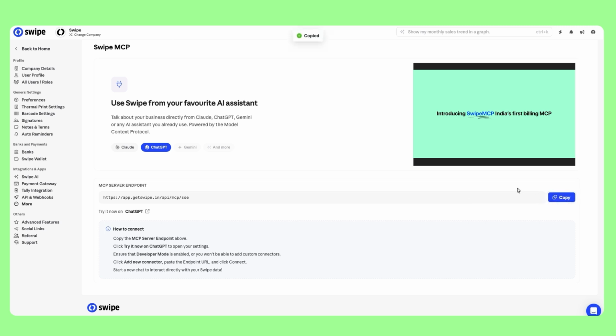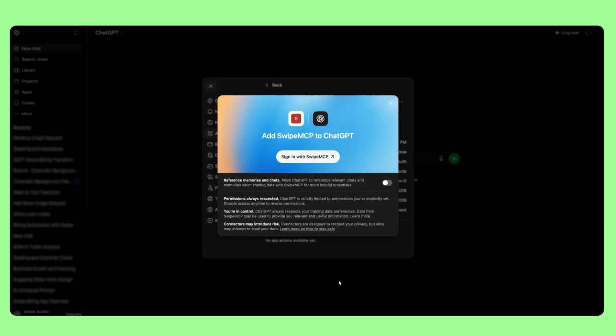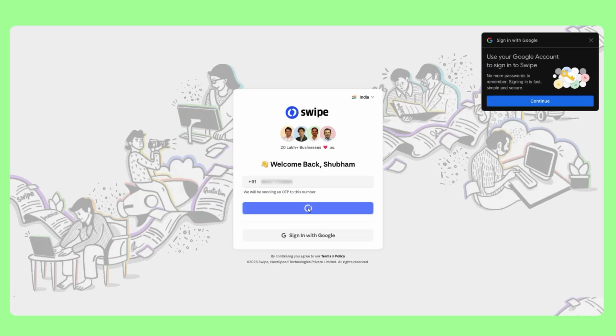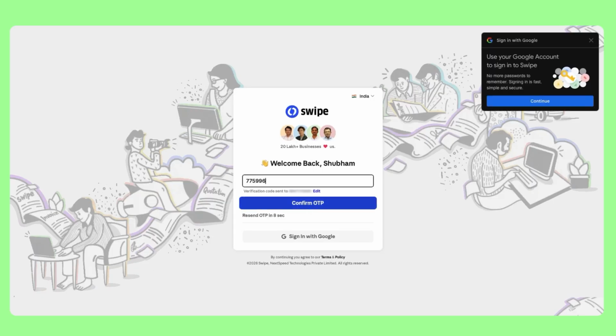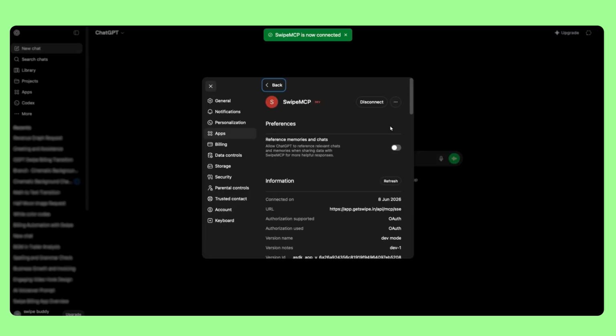Once done, go back to ChatGPT dashboard and paste this link in connection field. Check the box that says I understand and want to continue. Then click on Create. Click on Sign in with SwipeMCP and sign into your Swipe account using your mobile number and enter the OTP. Once the setup is complete, you'll see the notification SwipeMCP is now connected.